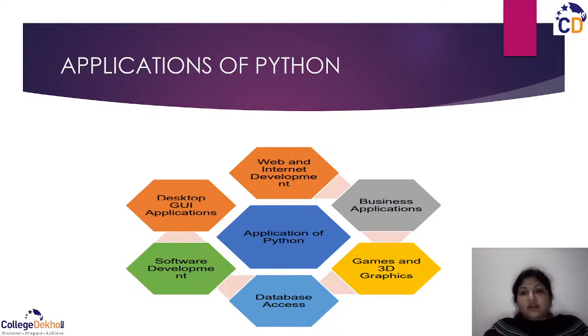Then business applications: a number of applications are developed to maintain specific tasks. Games also use Python. Database access is one of the major advantages of Python, because we are analyzing and checking things using Python.